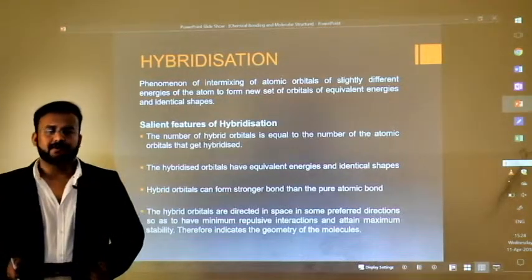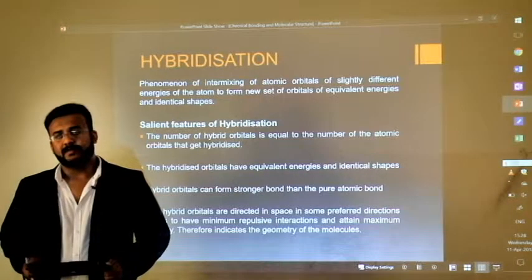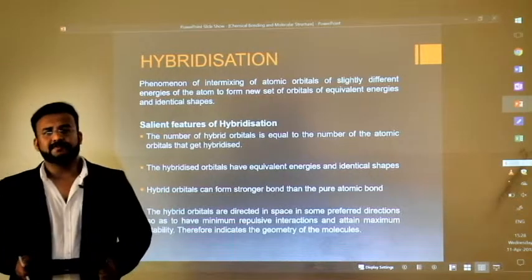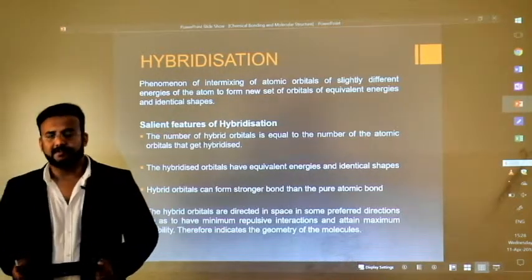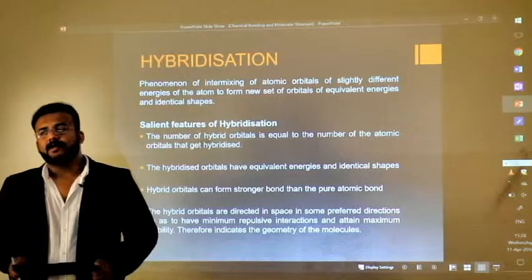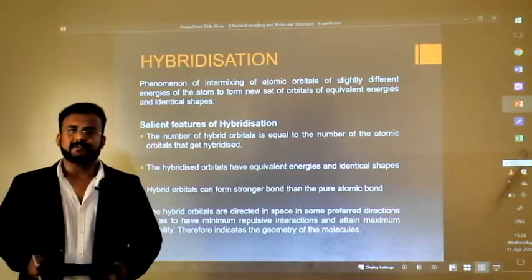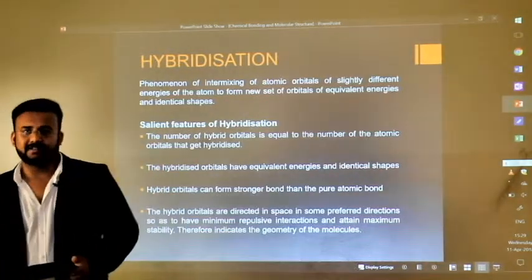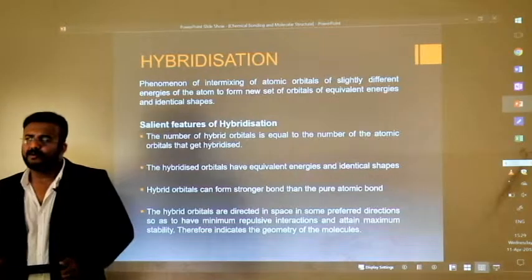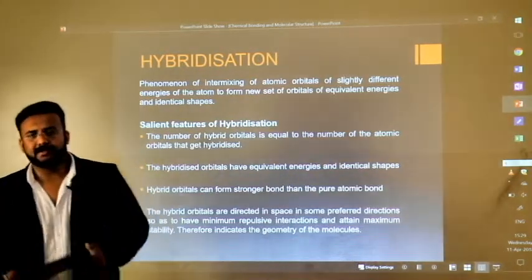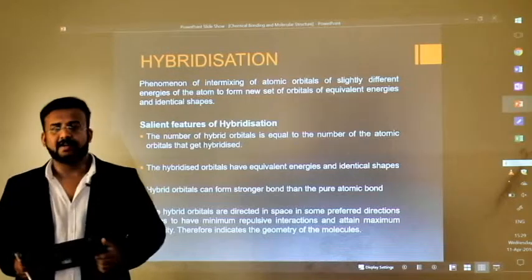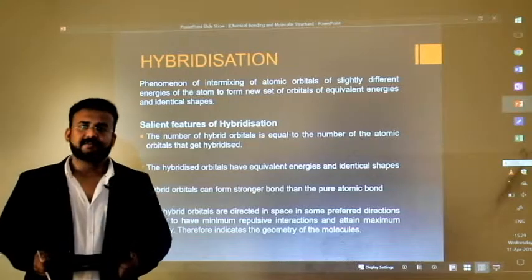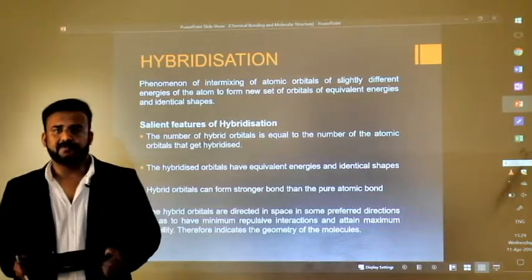Today I would like to talk about a topic named hybridization. This is one of the most important topics that comes in one of the chapters in class 11th chemistry. In hybridization, we can see that there is an intermixing of atomic orbitals happening. So, whenever you hear a particular name about a phenomenon, you should think why such phenomena happen in nature. One of the most accepted theories about chemical bonding is the concept of hybridization.